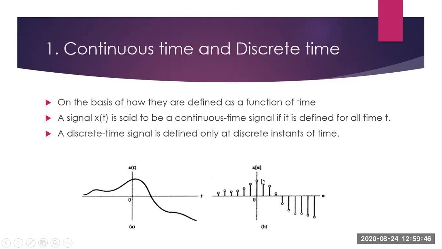So this is written in terms of n, which is a sampling instance. So at first instance you have one magnitude, and if you take this intermediate point, there is no amplitude. So this is discrete in amplitude as well as time. So this is a continuous, this is a discrete time signal.